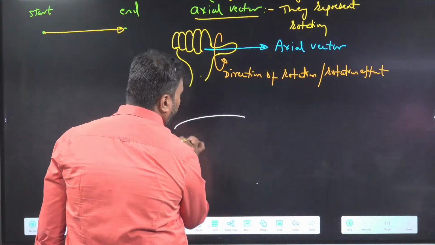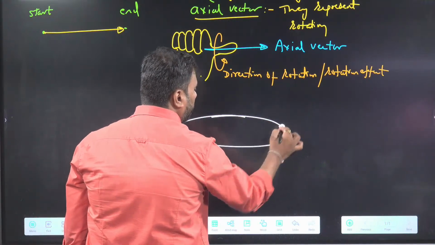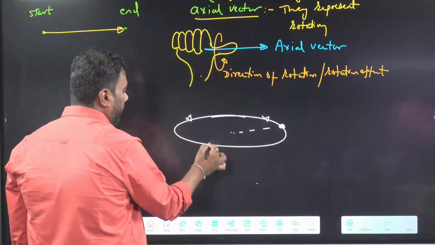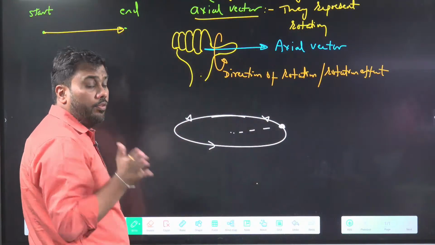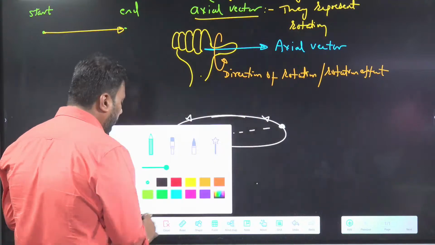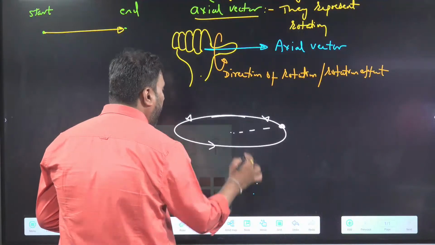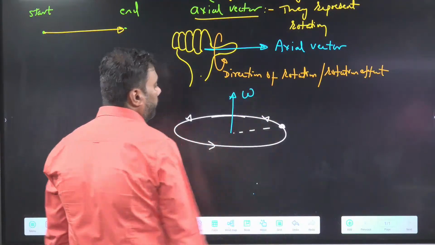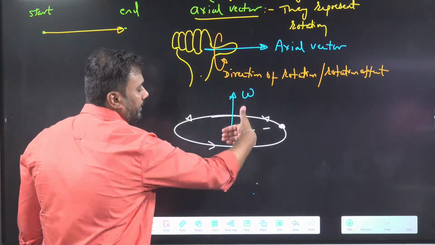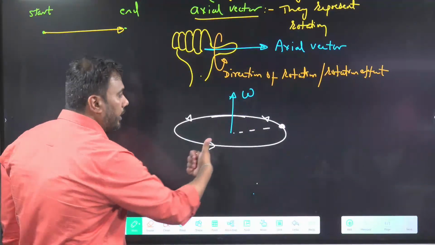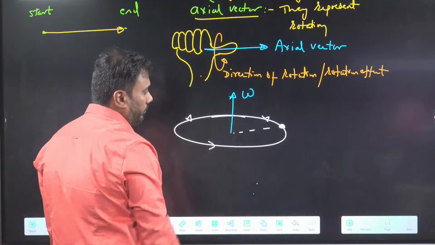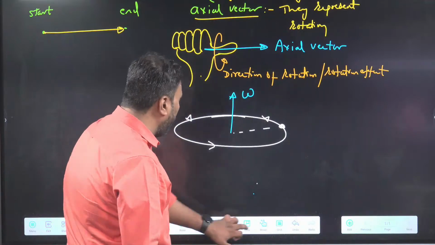A body is rotating in a circular path. Suppose this object is rotating in a circular path. It is going like this. So keep fingers of right hand in the direction of rotation. Then the direction of thumb gives you the direction of angular velocity. So if angular velocity is in this direction, object rotates like this. Keep the thumb in the direction of axial vector, then your fingers give the direction of rotation.